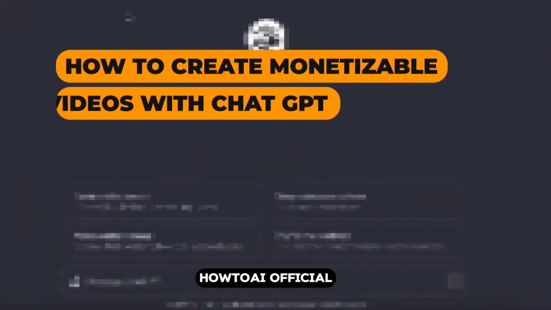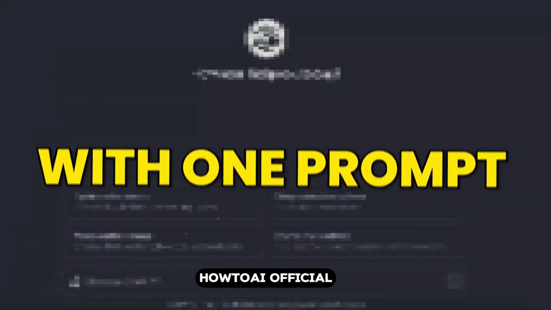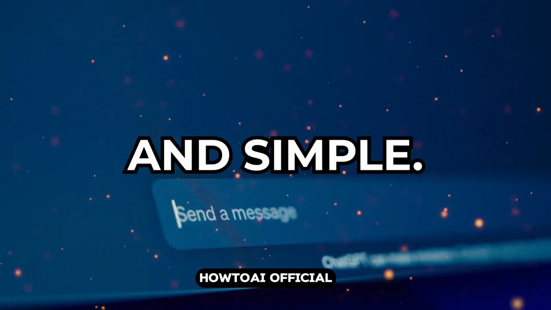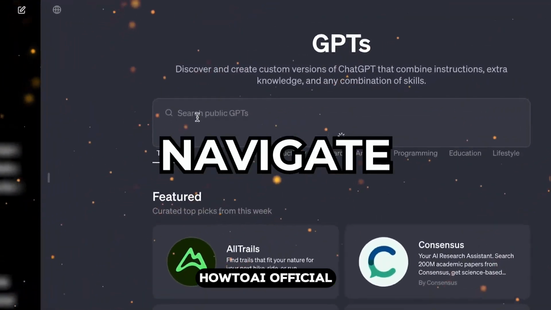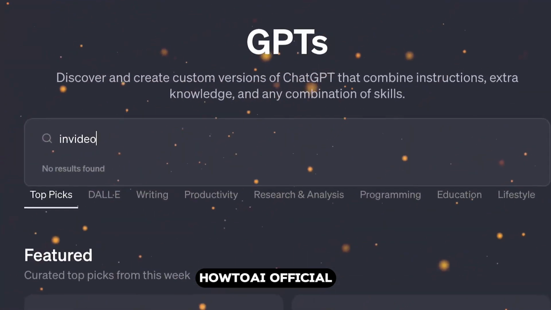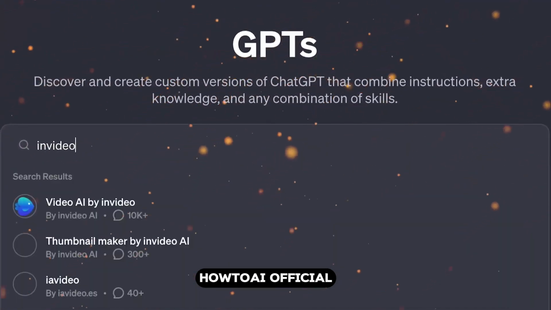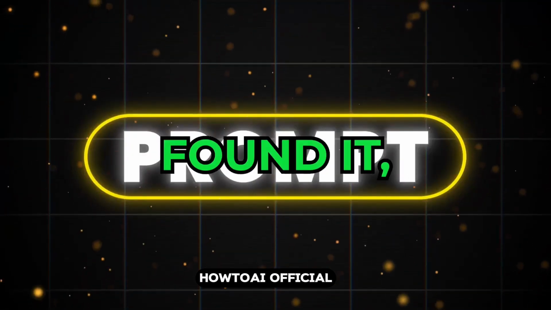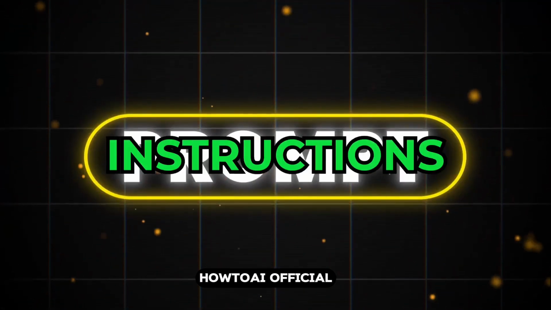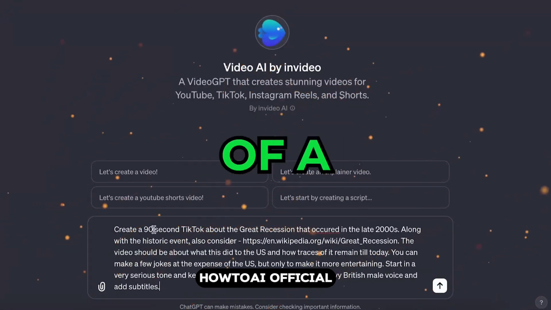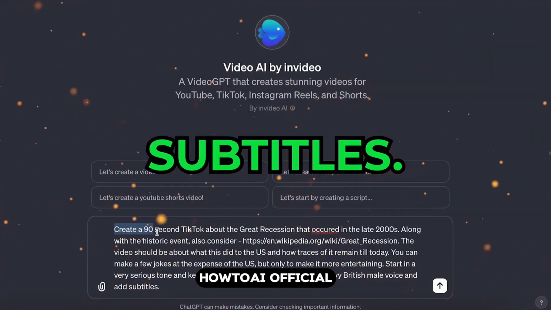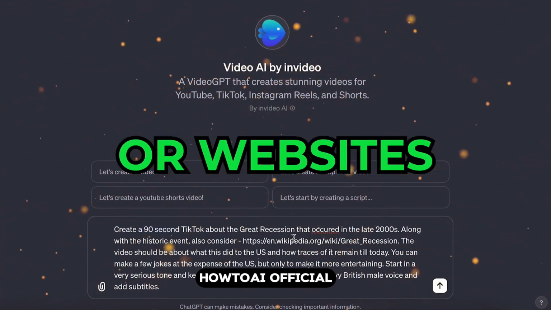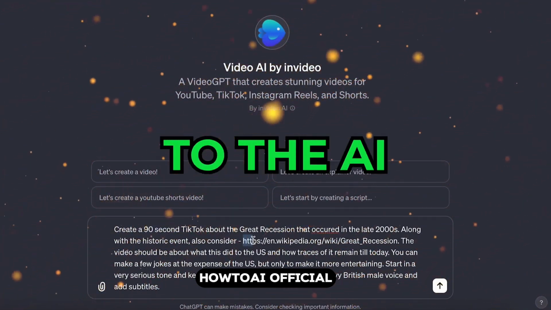How to create monetizable videos with ChatGPT. Creating monetizable videos with ChatGPT is quick and simple. Simply navigate to the ChatGPT store or the Explore tab and search for the Video AI or InVideo feature. Once you've found it, enter a prompt with specific instructions, such as creating a video of a specified length or adding subtitles. Even, you can use external sources or websites to supply additional information to the AI.